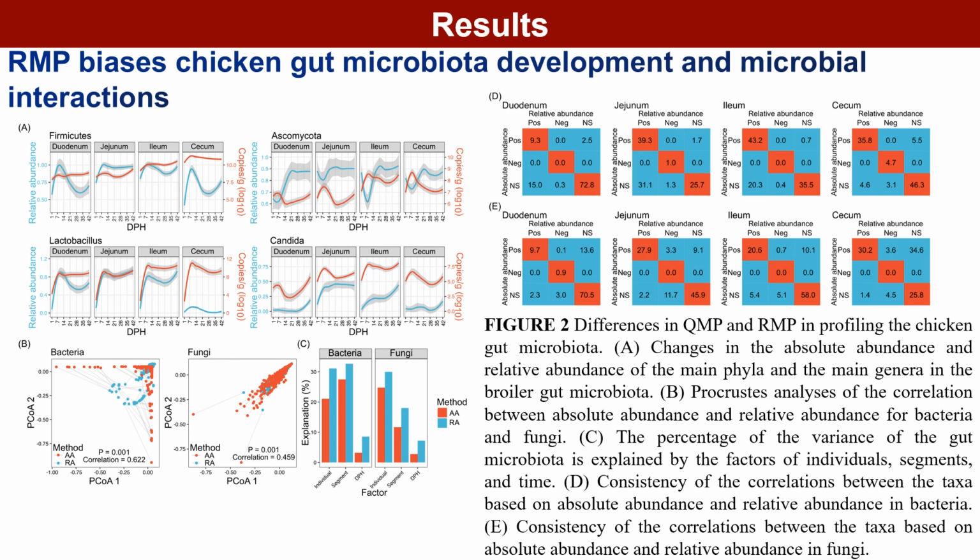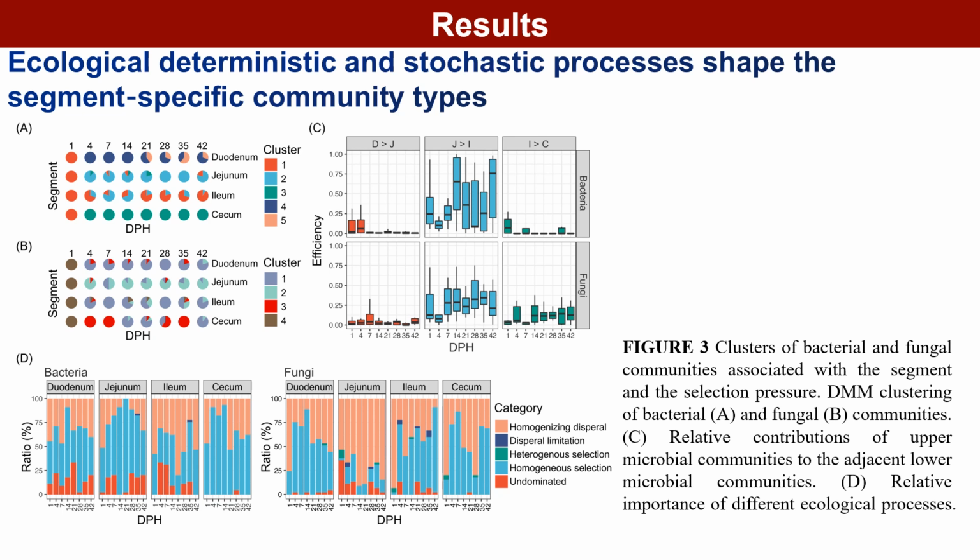Compared with absolute abundances, relative abundance exaggerates the proportion of variation explained by the factors. The relative microbiome profiling approach was prone to overestimate the positive correlations for the bacterium and miss the positive correlations for the microbiome. We found that the chicken gut microbiota quickly formed segment-specific community types after hatching.